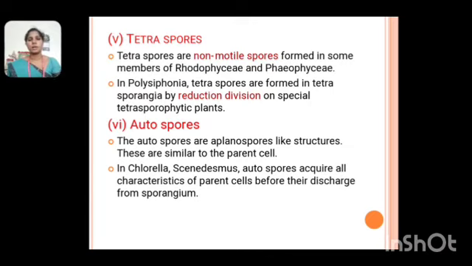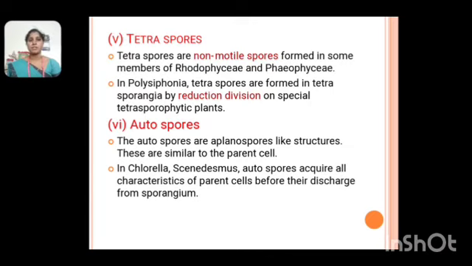The fifth one of asexual reproductions are tetraspores. The tetraspores are non-motile spores formed in some members of Rhodophyceae and Phaeophyceae. Especially in Polysiphonia, tetraspores are formed in tetrasporangia by reduction division on special tetrasporophytic plants.